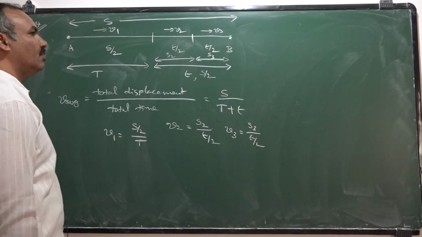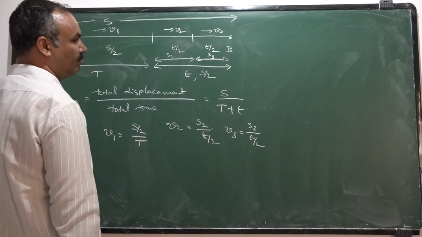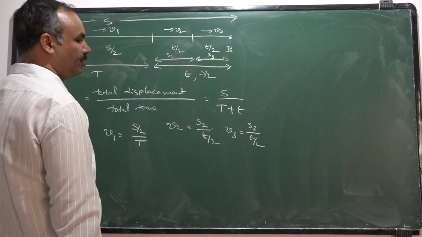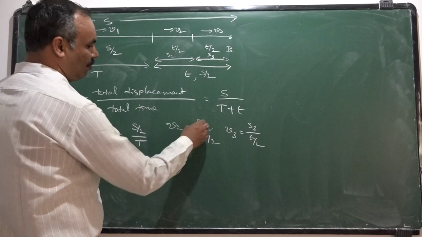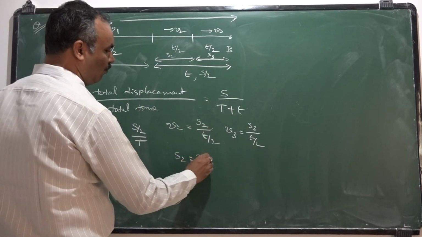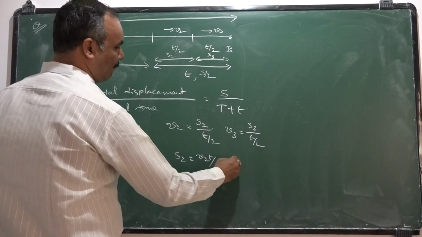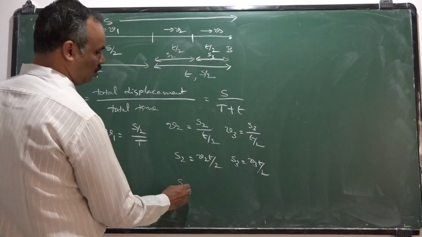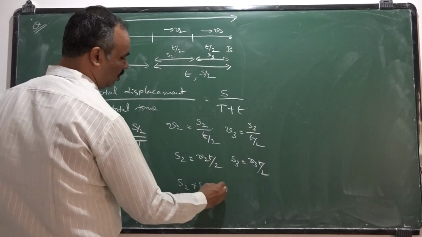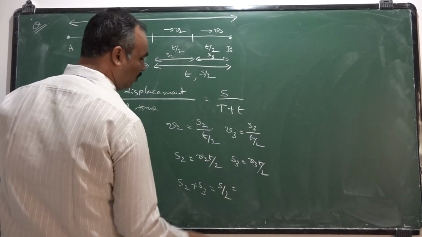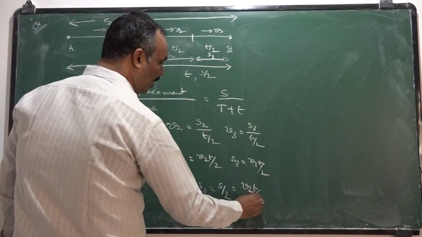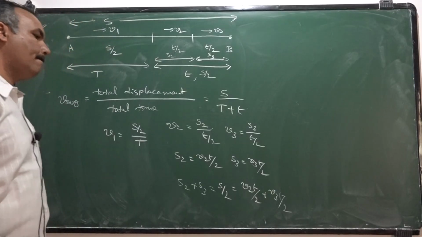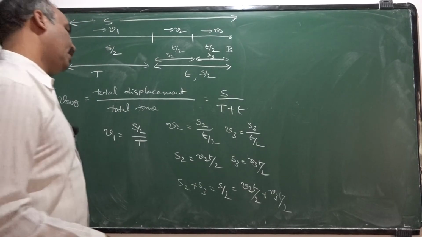But you know that S2 plus S3 is equal to capital S by 2. So from here S2 is V2 t by 2, S3 is V3 t by 2. S2 plus S3 must be equal to S by 2. That should be equal to V2 t by 2 plus V3 t by 2. So 2 can get cancelled here.